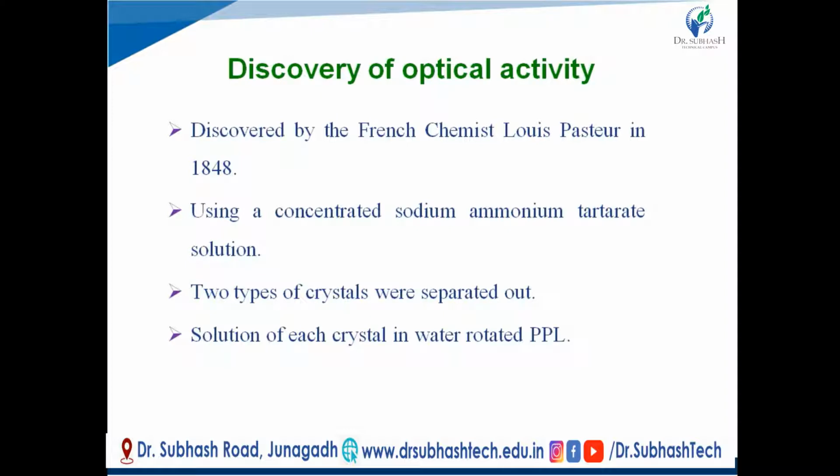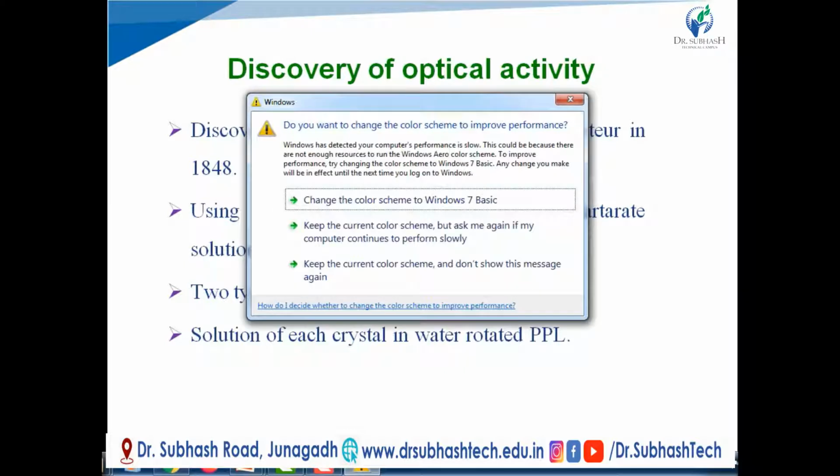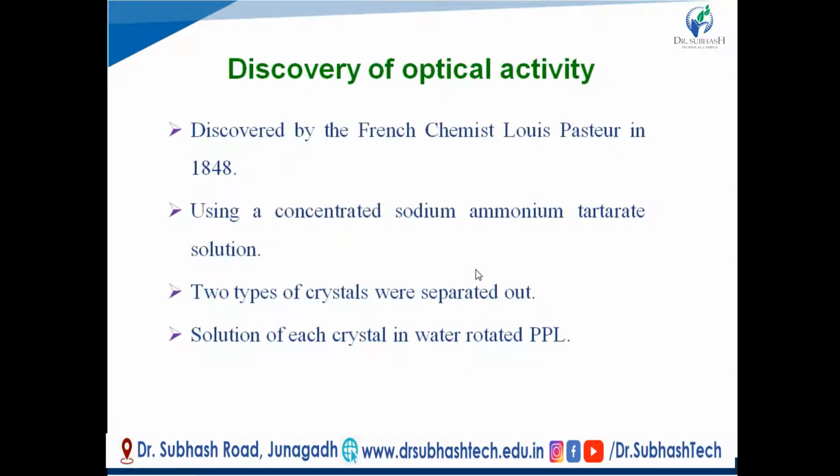Optical activity was discovered by the French chemist Louis Pasteur in 1848. He studied that when a concentrated sodium ammonium tartrate solution was allowed to crystallize, two types of crystals separated out. Each type of crystal, when dissolved in water, rotated the plane of polarized light.